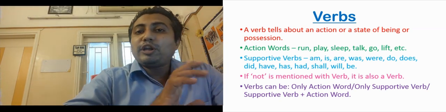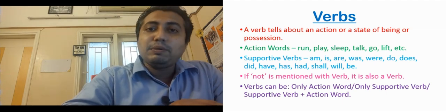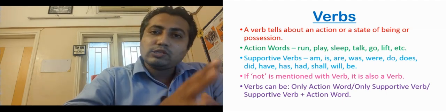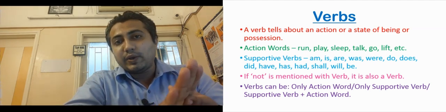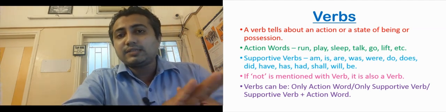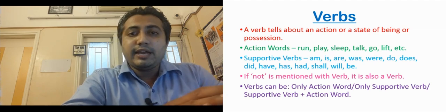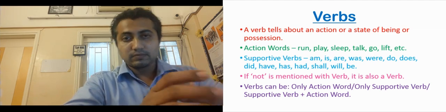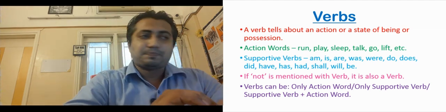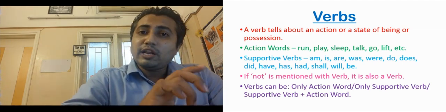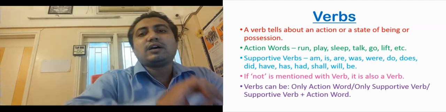Then there are supportive verbs, इसको auxiliary verbs भी बोलते हैं. Supportive verbs or auxiliary verbs are words such as am, is, are, was, were, have, has, had, do, does, did, shall, will, be. These words are called auxiliary verbs or supportive verbs. ये जो auxiliary verbs, these are also seen as verbs.